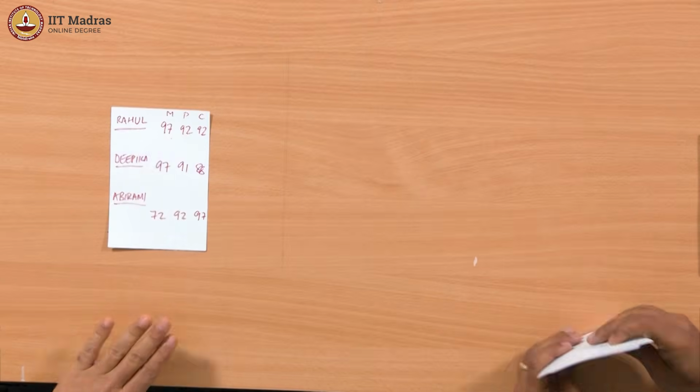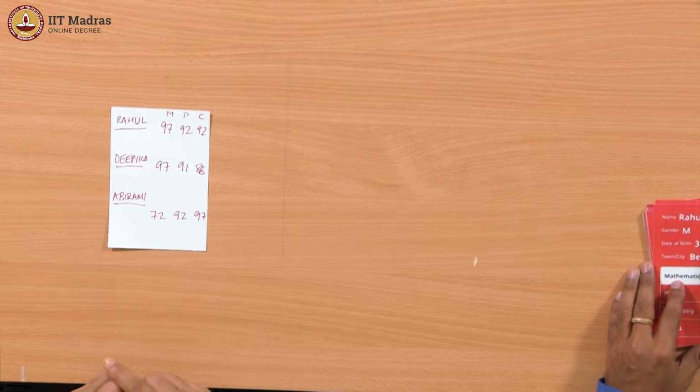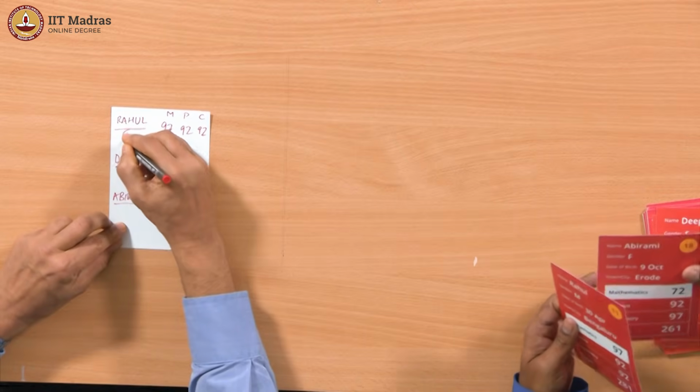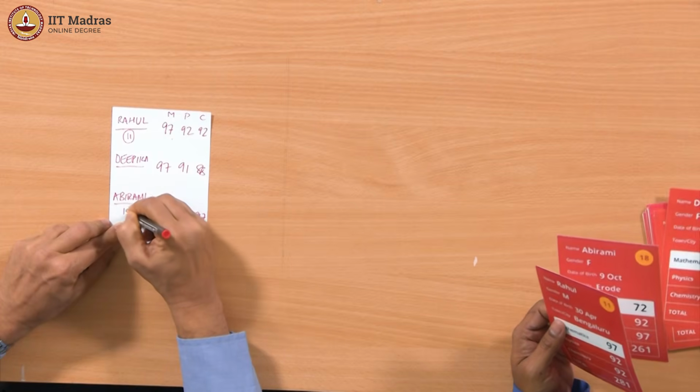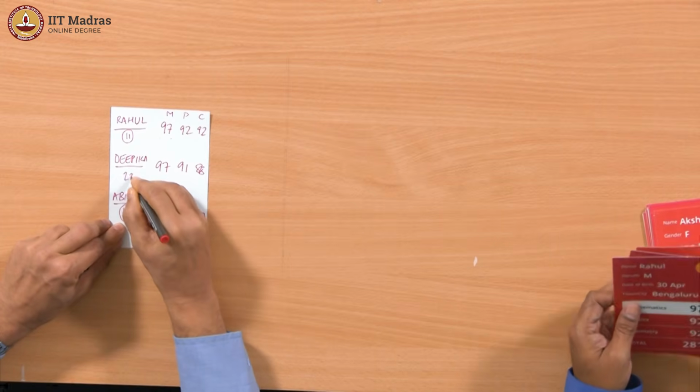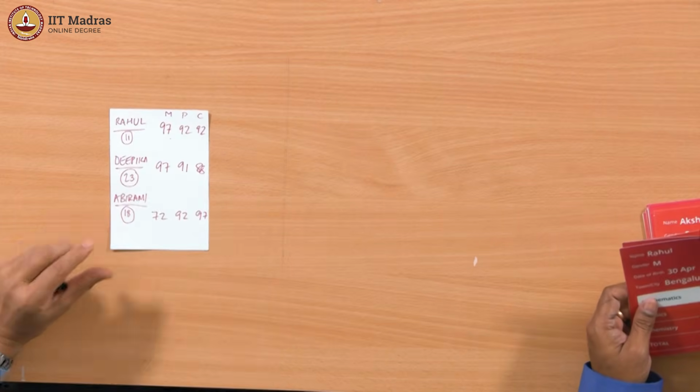Do we keep this card separately outside? No, we have the names. Maybe I should write down the numbers so that we know that. Sequence 11, Abhirami is 18, and Deepika is 23. Okay.